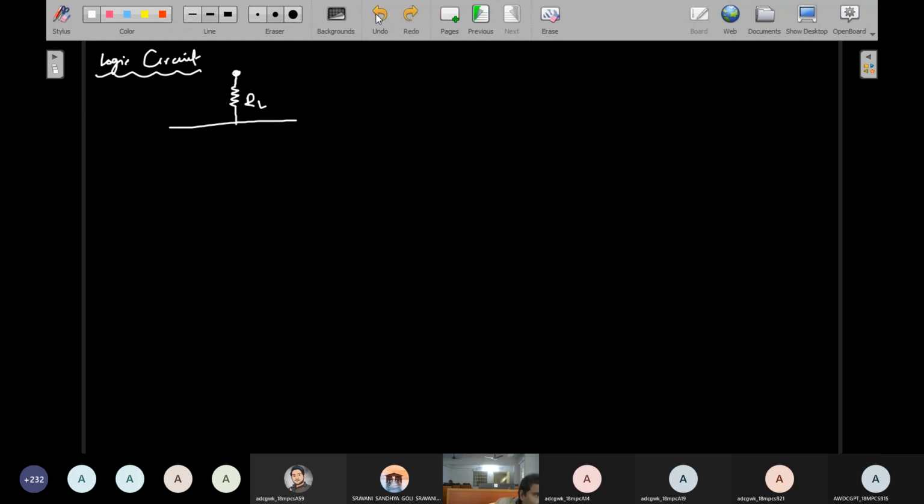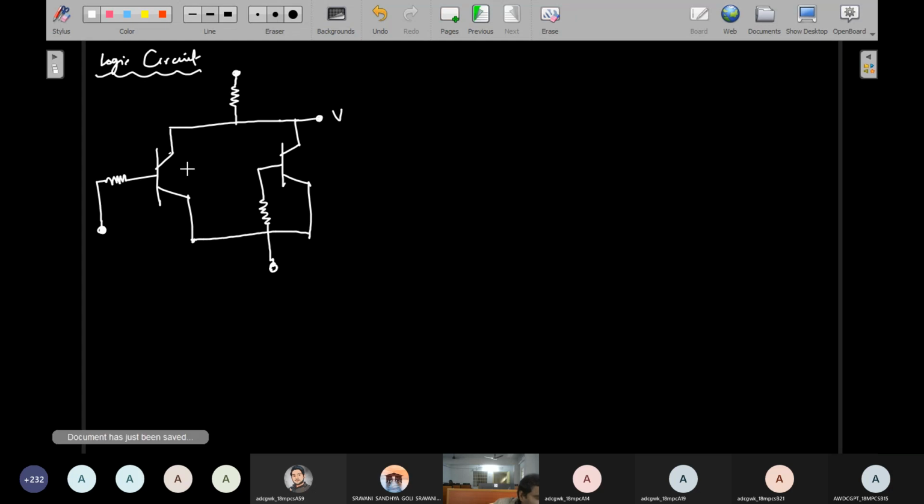I use another color for the load resistance, so that first of all I draw the circuit diagram completely, and then I'll explain everything. Actually these are the two transistors.